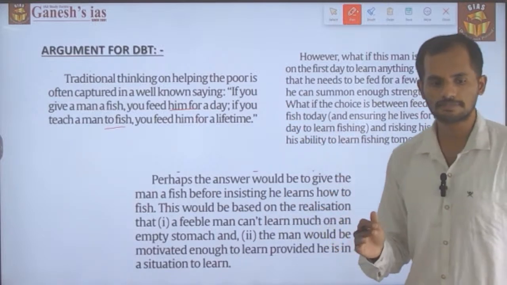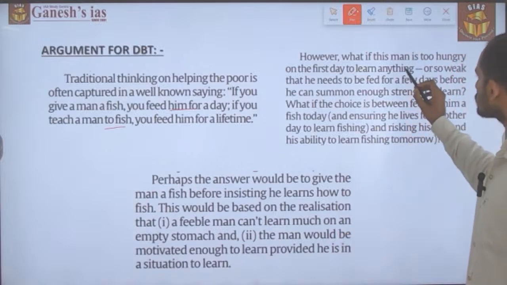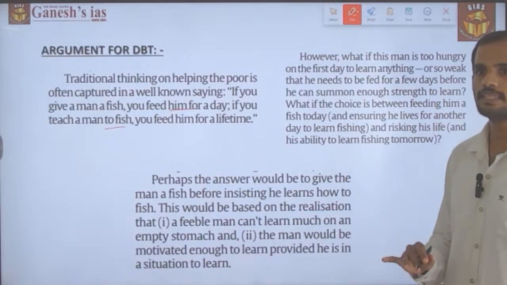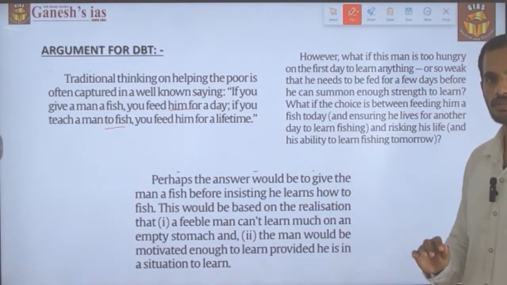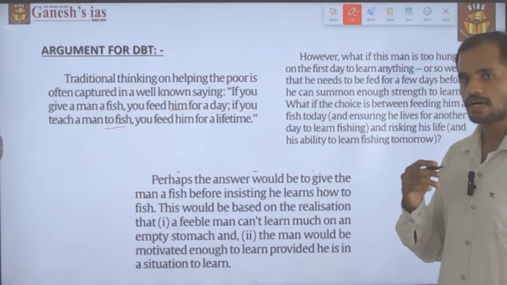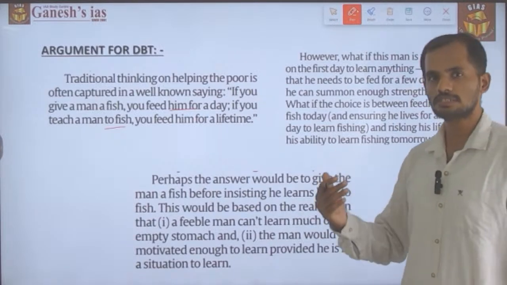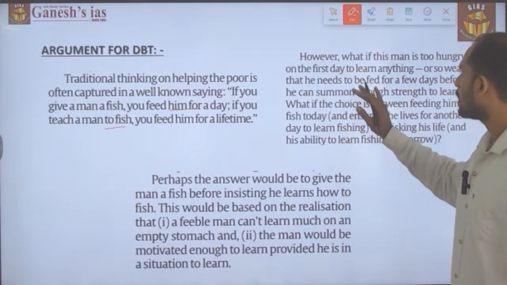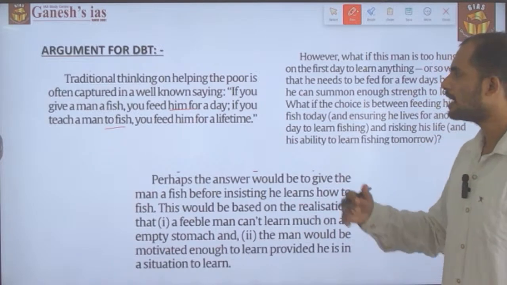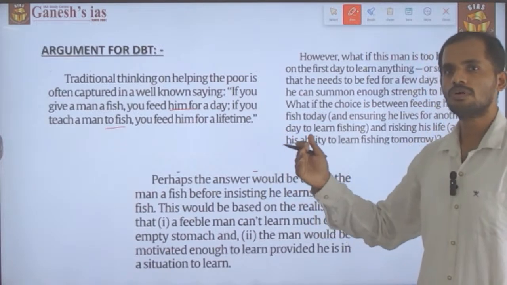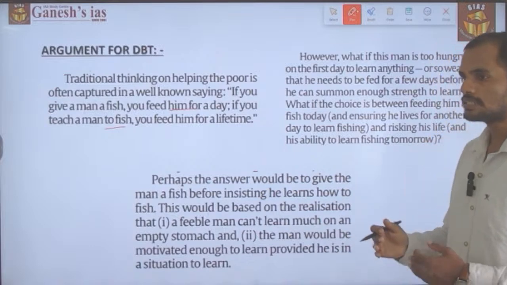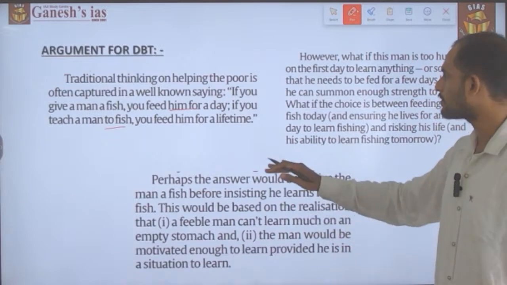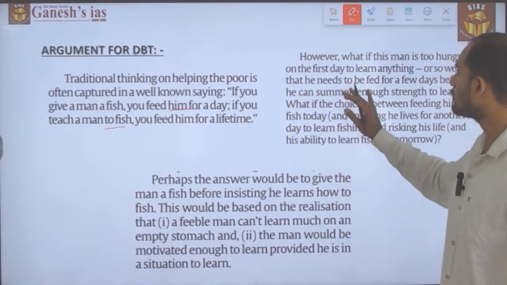But there are certain arguments in favor of it. For example, if a man needs to learn how to catch a fish, first of all he needs to be healthy, and at the same time he or she should not suffer from hunger. If he or she is suffering from hunger, nutrient deficiency and some similar other health-related deficiency, he or she could not learn how to fish, which in turn will reduce their capability to earn for their lifetime. So this is the argument that has been placed in favor of DBT.